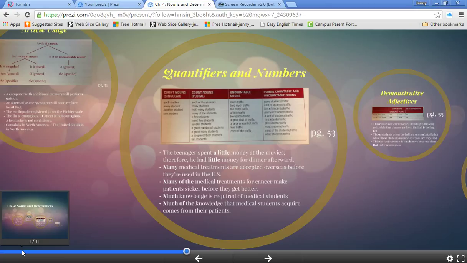Okay, and then the last category is quantifiers and numbers that you can use with plural countable or uncountable nouns. So the categories 2 and 3, some quantifiers you can use with both of the categories. So some is one of those, a lot of, lots of, plenty of, a lack of, no, all, most of the, and other.